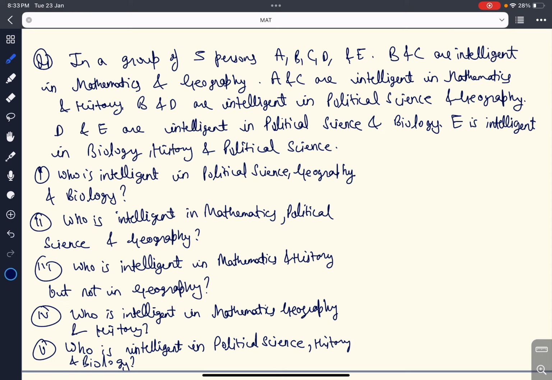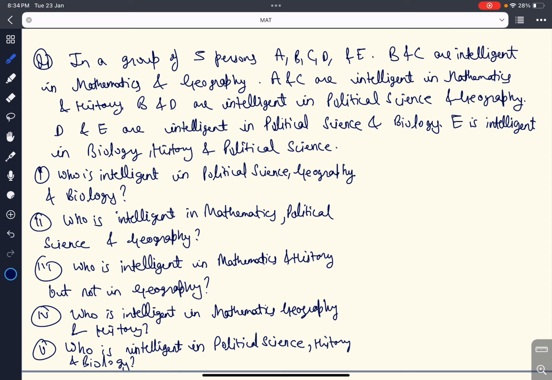In a group of 5 persons, A, B, C, D, and E, B and C are intelligent in mathematics and geography. A and C are intelligent in mathematics and history. B and D are intelligent in political science and geography. D and E are intelligent in political science and biology. E is intelligent in biology, history, and political science. So here we are given 5 students who are intelligent in different subjects, and based on that information we have been given 5 questions.